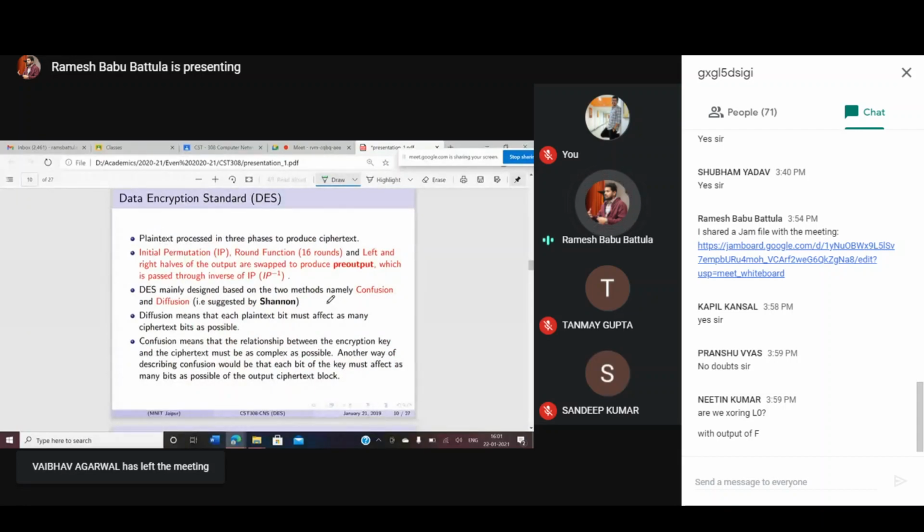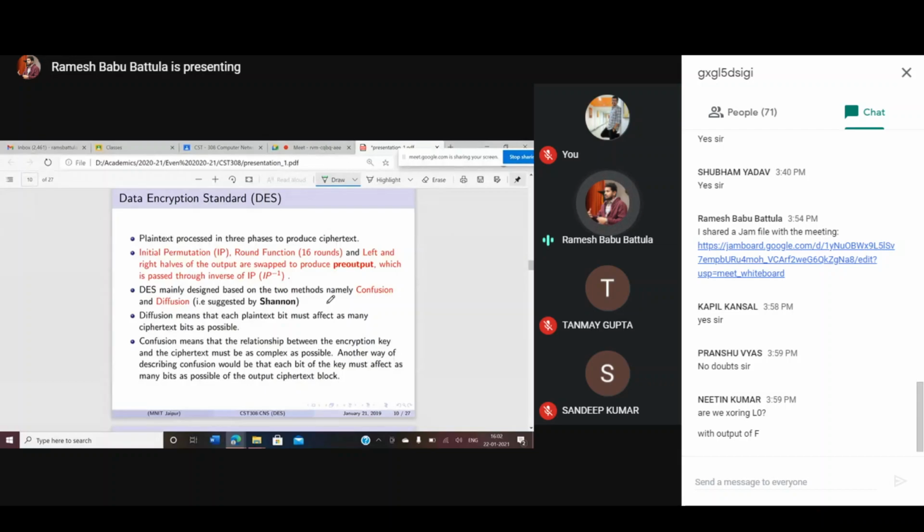Here you need to observe very carefully. The total DES algorithm we are dividing into three major functions. One is the initial permutation, another is the round function, and the third is where the left and right halves of the output are swapped to produce the pre-output. Before using the initial permutation, you need to ensure that it has an inverse, because not all permutations have inverses. That's why you need to find which one has the inverse. That one only you use as your initial permutation function.